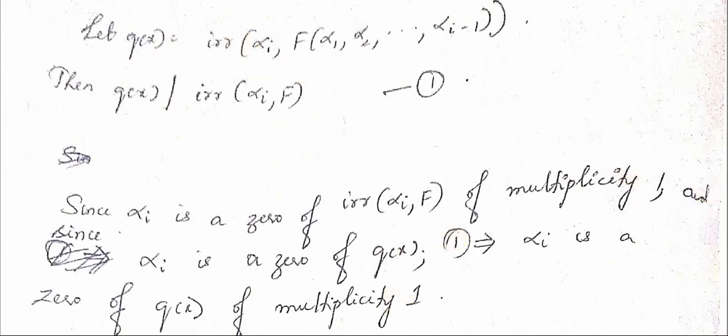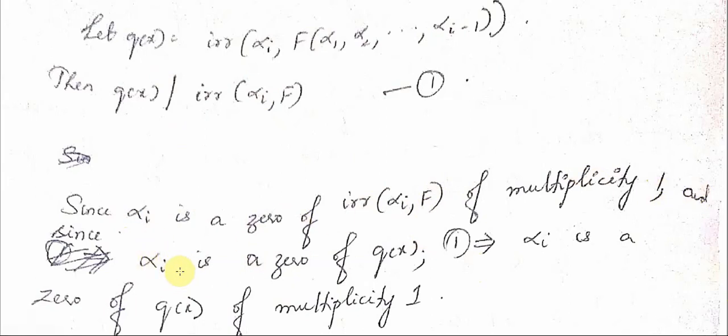Now alpha i is a zero of the irreducible polynomial of alpha i over F of multiplicity 1. Why does that happen? It happens because alpha i is separable over F. Therefore alpha i is a zero of the irreducible polynomial over F of multiplicity 1.